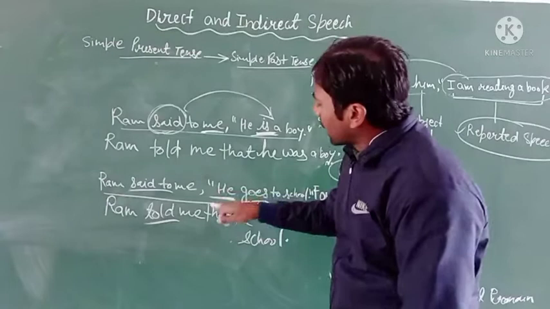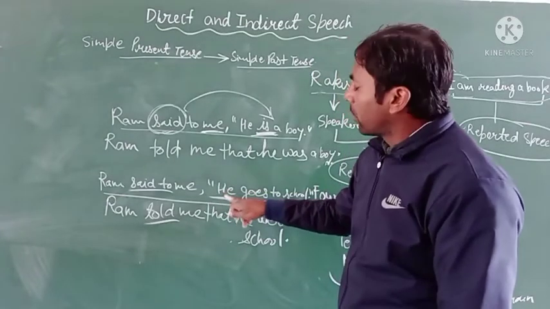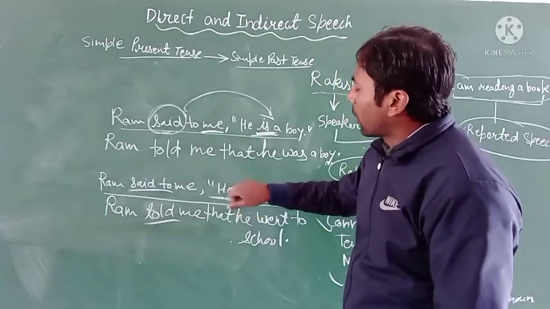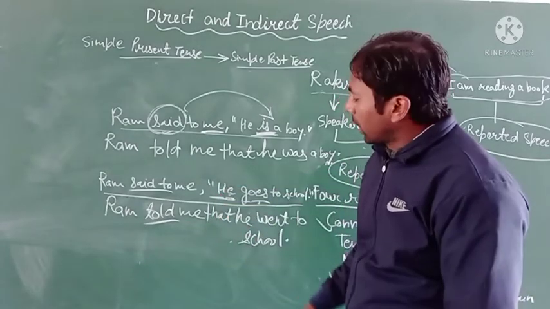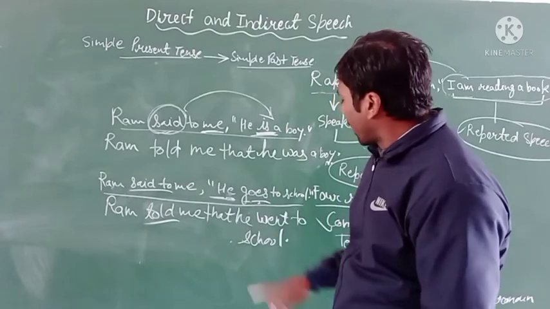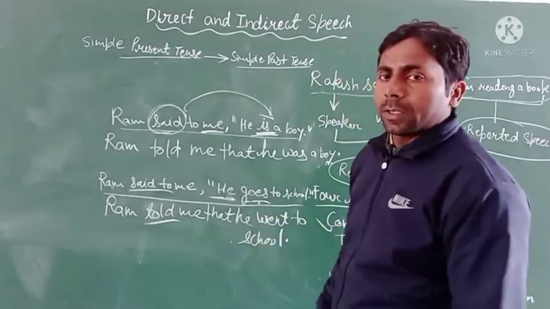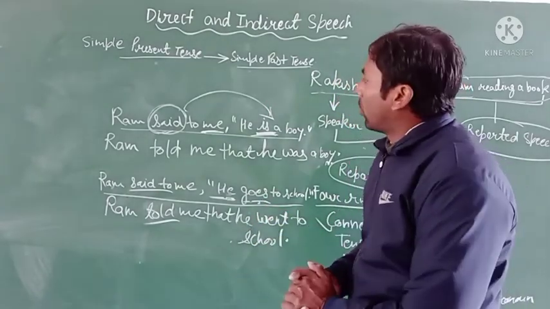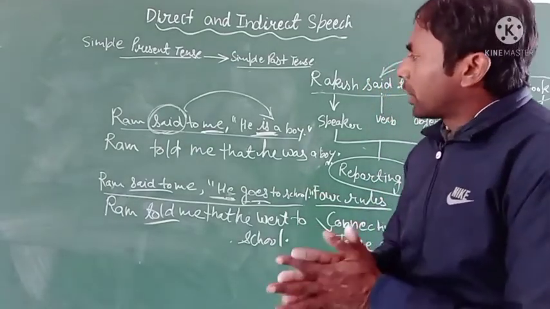Okay, if in place of he you have to write here I, then it is changed according to the subject Ram, and here you have to write he. Clear? So I think you all understand.